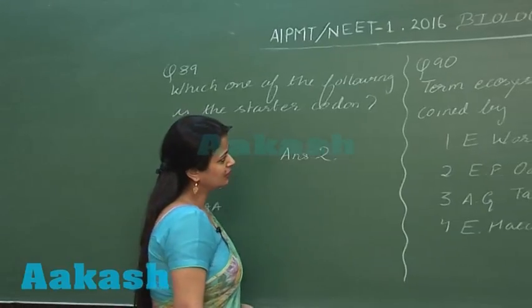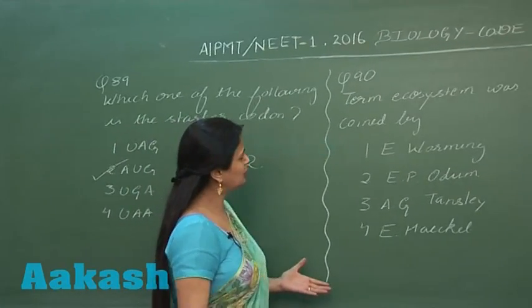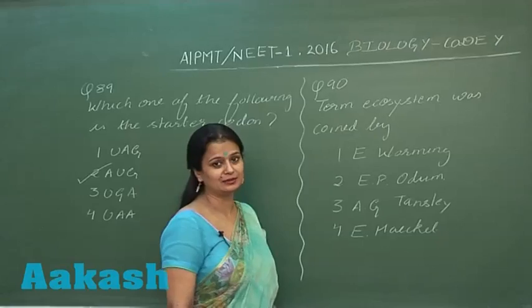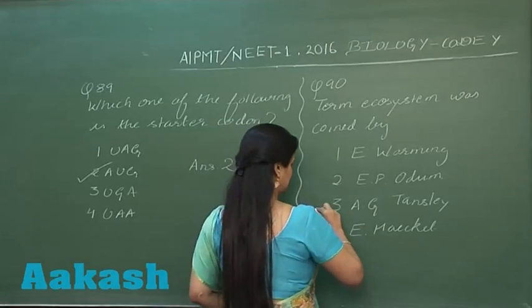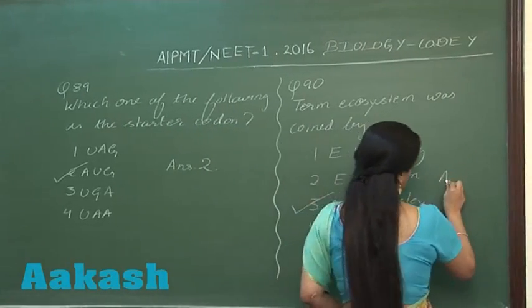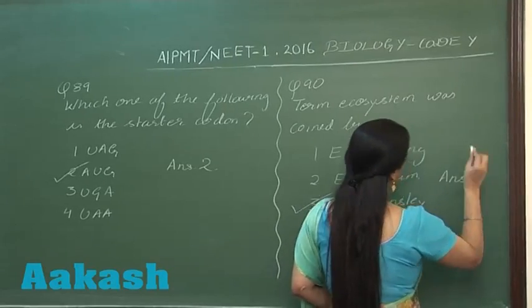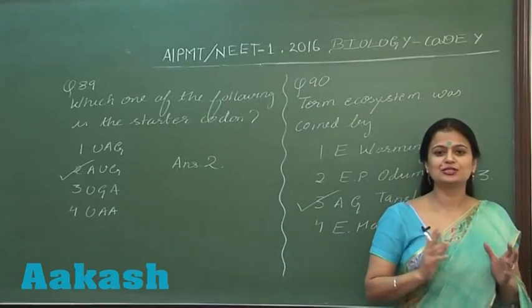Question 90, a theoretical question. The term ecosystem was coined by this ecologist, that is Tansley. So the answer is 3 here. So this is all about the